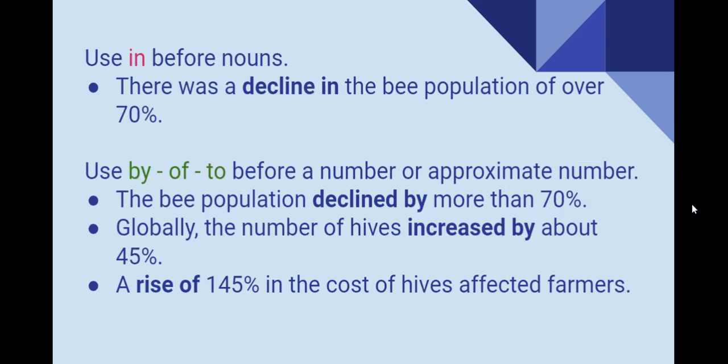So let's take a look at this. We're going to use the preposition in after the verbs before nouns. And we're going to use the prepositions by, of, or to before a number or approximate number. Now, we're going to be talking about this a little bit more during class.